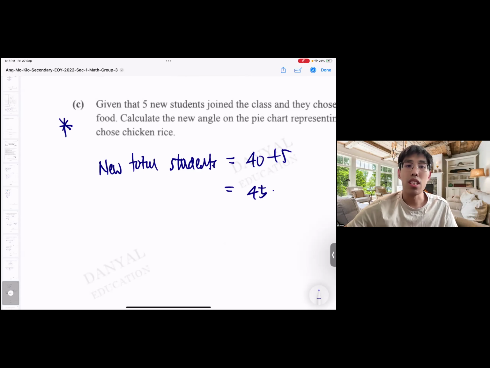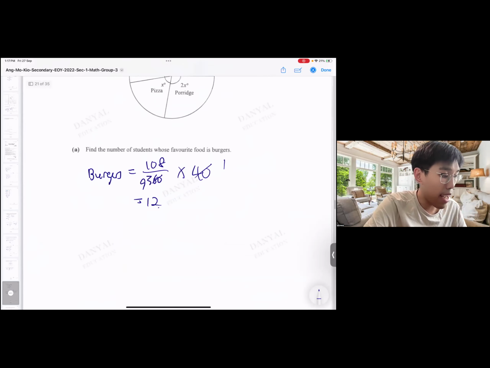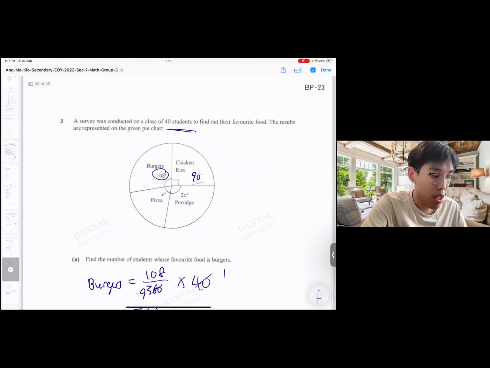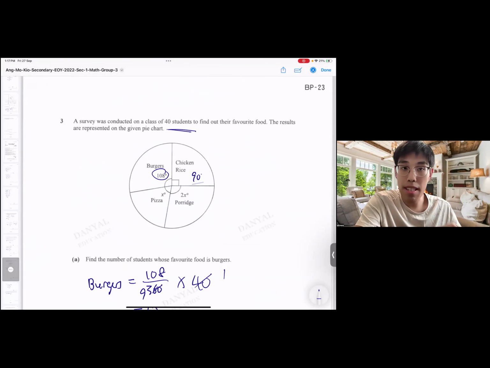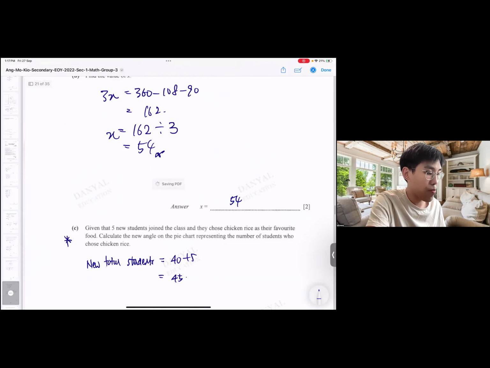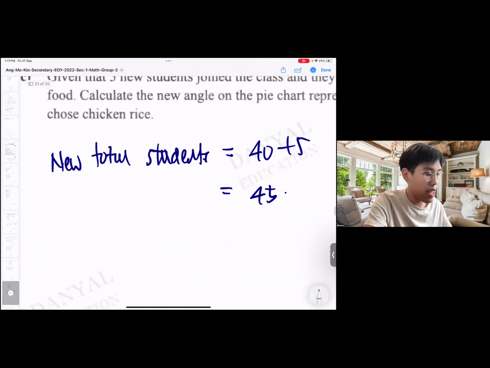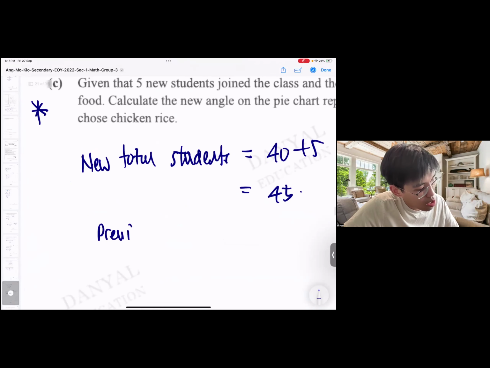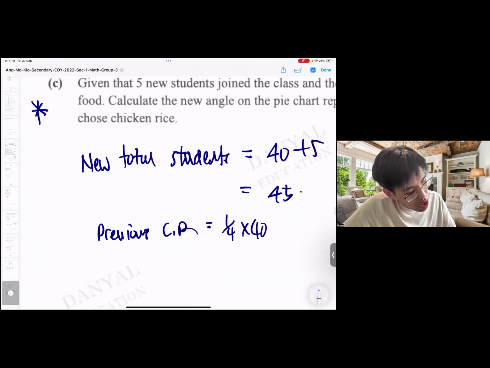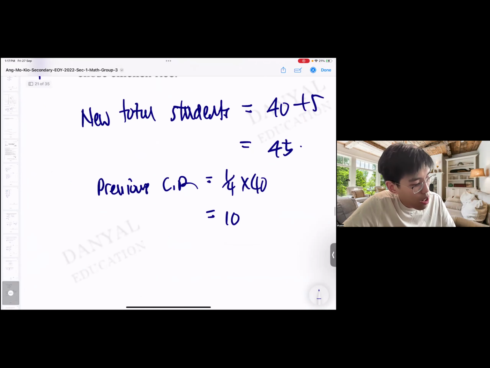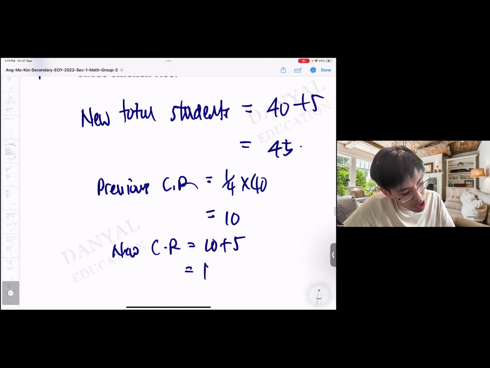Why? Because the new students join the class, the class total must go up first, then the chicken rice can go up. So we need to find currently how many people chose chicken rice. Just now, before the 5 new people come in, it is 1/4 of the 40. So previous chicken rice is 1/4 of 40, which makes 10. So now the new number of chicken rice is 10 plus 5, which is 15.